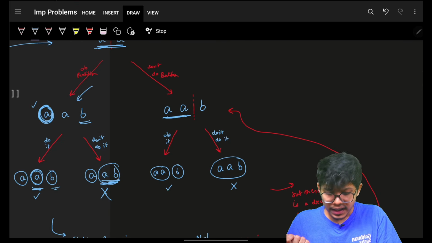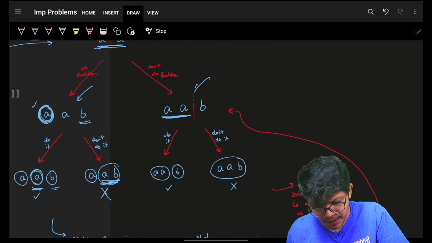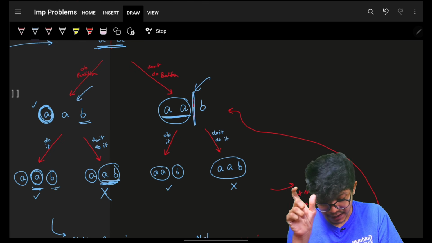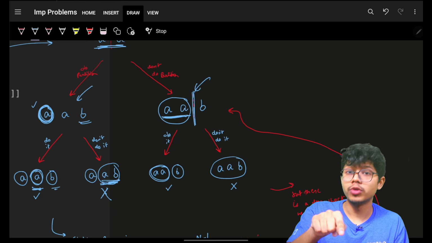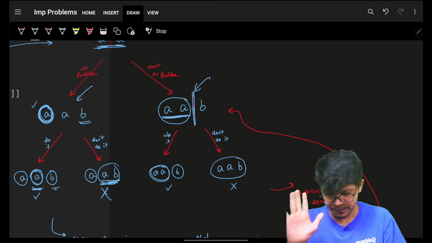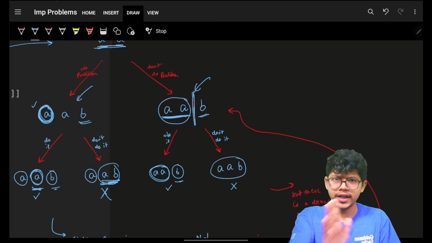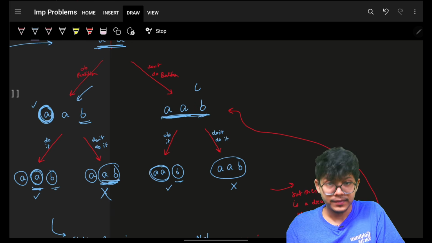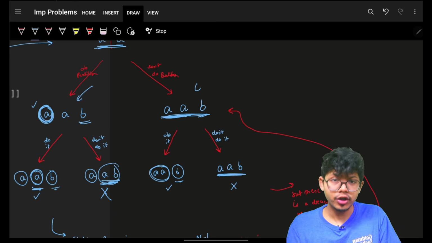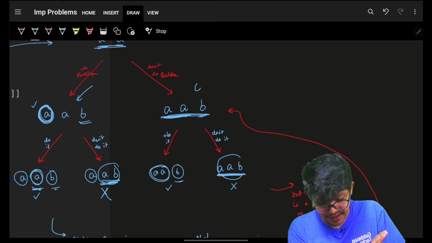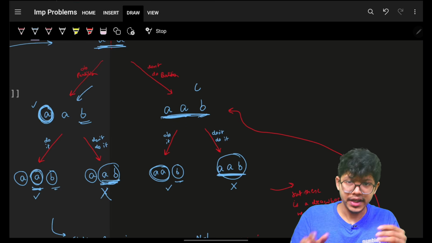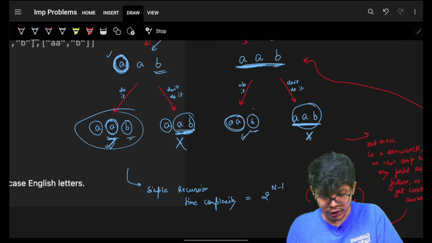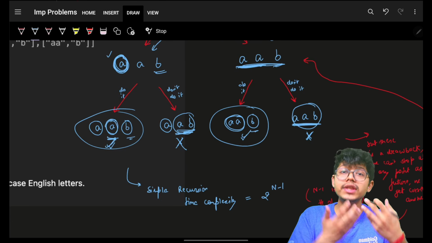The same way here, what if I put a partition here? Then this left portion should be one substring, so go and check if it is a palindrome or not. Yes, A is a palindrome, so I'm good, and the remaining one you can just put as it is. What if I don't do a partition here, which means it will extend? Then for sure it will become AAB, and as it has ended, I make it one substring, and it is not a palindrome. So we realize that these are the two answers for us, which follow the property that every substring is a palindrome.